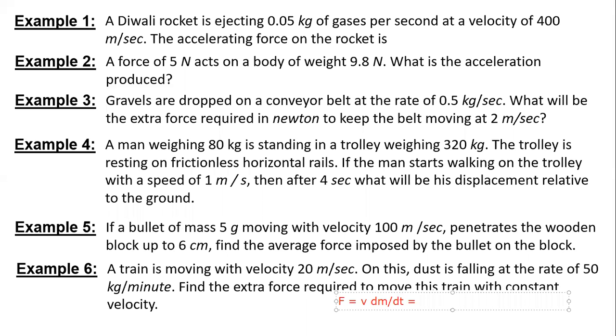Okay, so the formula will be F is equal to V dm by dt, because your velocity is not changing. Here the rate of mass is changing. And time should be in terms of seconds. So rate will become 50 by 60. The final answer will be nothing but 20 into 50 by 60, which is nothing but 16.67 after you simplify. Yeah, not a problem, so I understood.